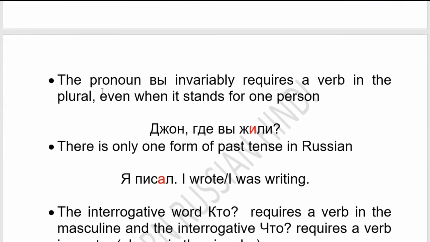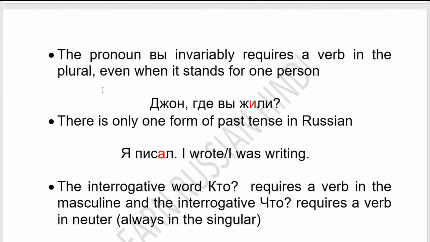Now we will see some more rules. The pronoun vy invariably requires a verb in the plural, even when it stands for one person. As we know, we can use vy, the polite you, for a singular person, but in the past tense the verb will be only plural. So for example, Dzhon, vy zhili? Here John is singular, but we use the verb in plural because of vy.